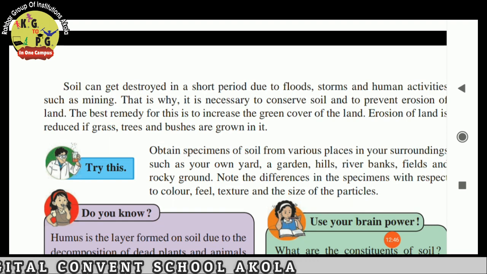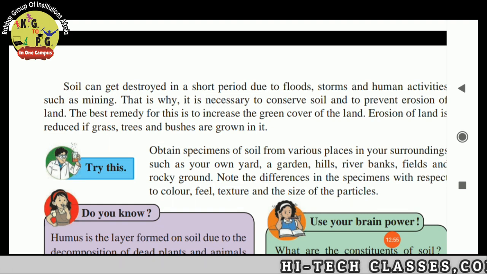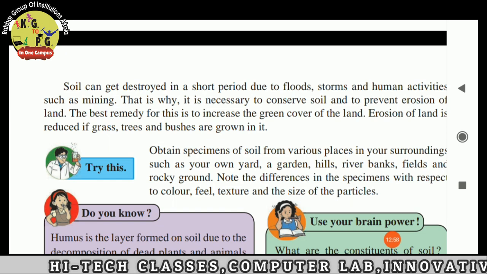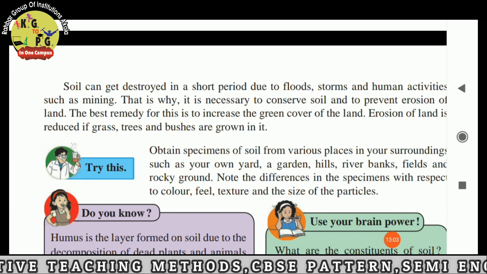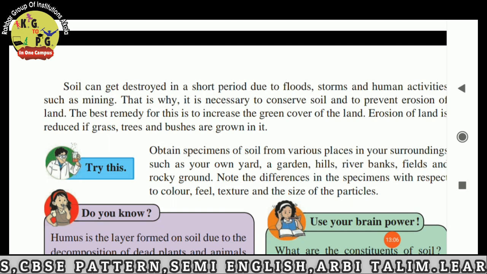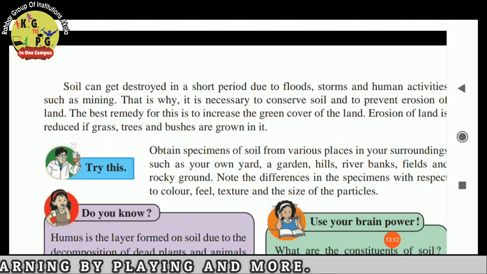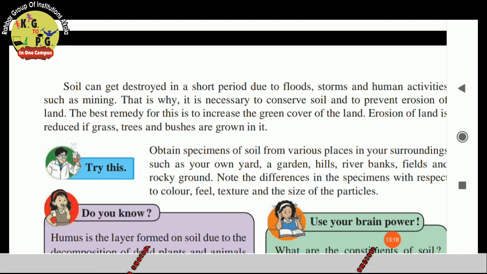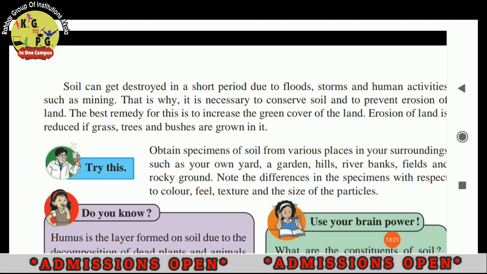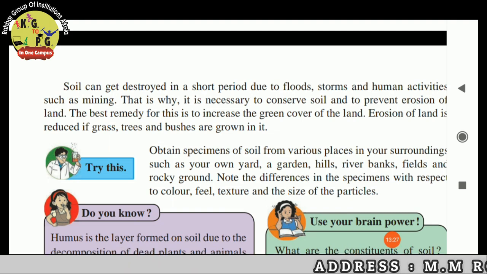Obtain specimens of soil from various places. Find specimens of soil from places in your surroundings, such as your own yard, a garden, hills, river banks, fields, and rocky ground. Note the differences in the specimens with respect to color, feel, texture, and the sizes of the particles, because soil is different in every region. This is the formation of soil.